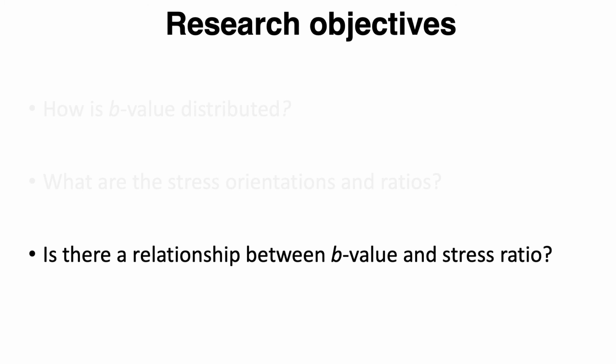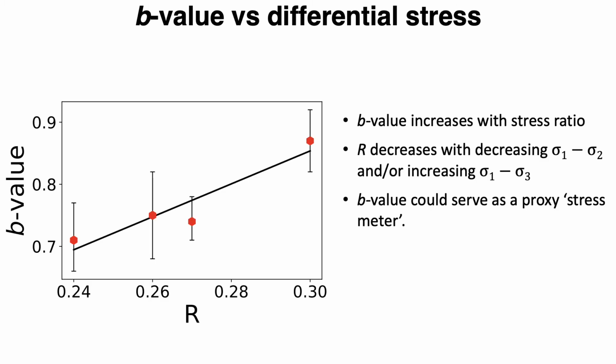Next, we put all this information together to establish a relationship between the differential stress and b-values in the Shaliver seismic zone. Now, the existence of such a relationship would suggest that b-values could serve as a stress proxy for the Shaliver seismic zone. This figure here shows the relationship between b-value and R, which serves as a proxy for differential stress. These observations are few, however, they show an inverse relationship between b-value and differential stress, which makes the case for the use of b-value as a stress meter proxy.